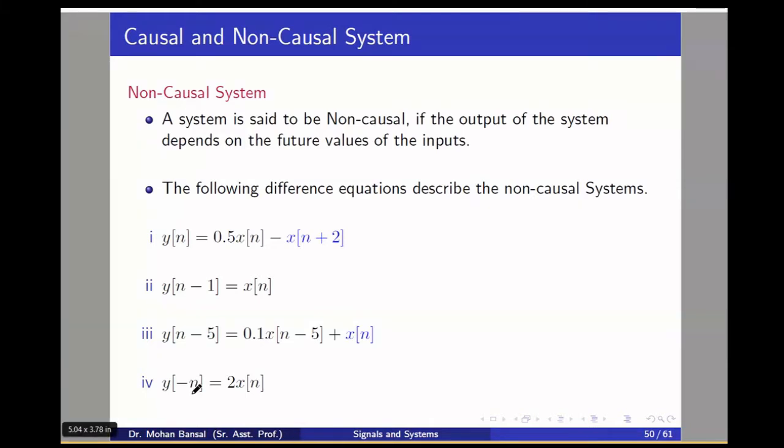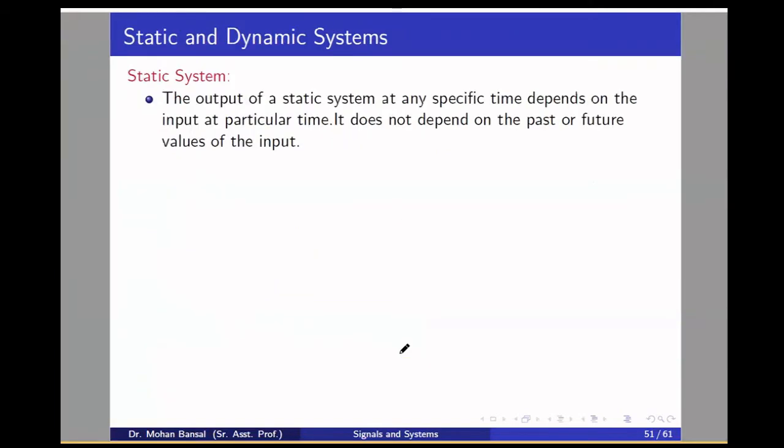Because what will happen for n equal to 2 or n equal to minus 2: for n equal to 2, y[minus 2] will depend on 2x[n]. For n equal to 1, y[minus n] will depend on x[1]. So y[minus 1] is depending on x[1], the future value, so it is again non-causal. These are some examples of the non-causal system. Previously we saw examples of the causal system.